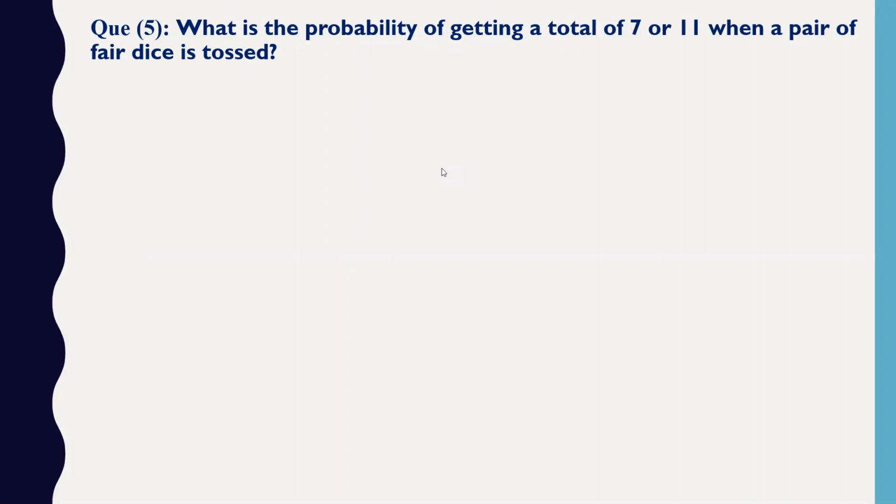Quickly. Okay. So first let us quickly see the sample space. Sum of 7. What are the possible outcomes? 1,6; 6,1; 2,5; 5,2; 3,4; and 4,3. That is 6 outcomes.